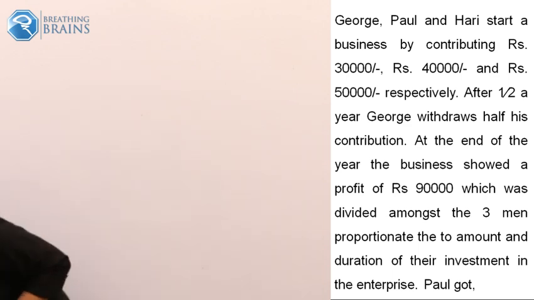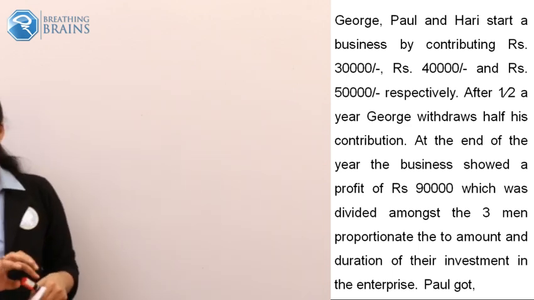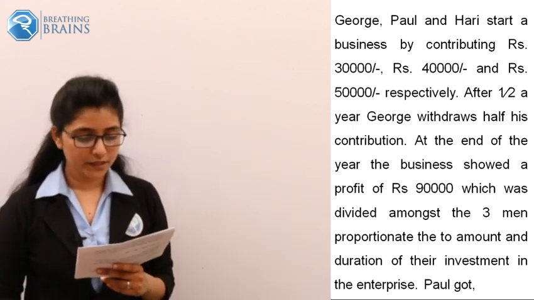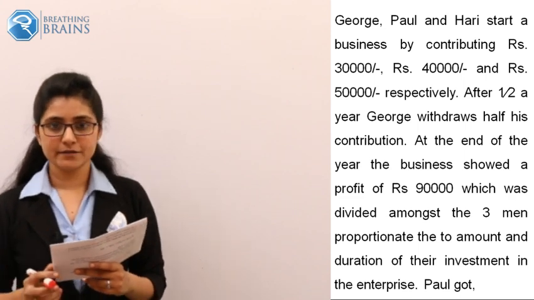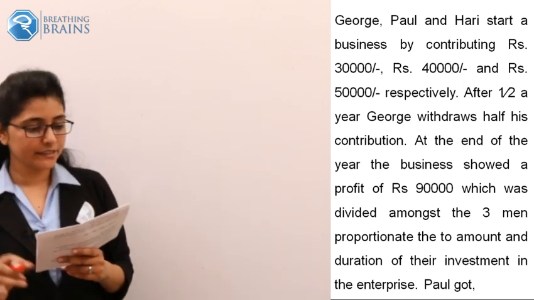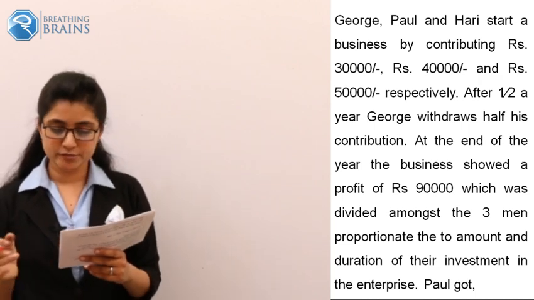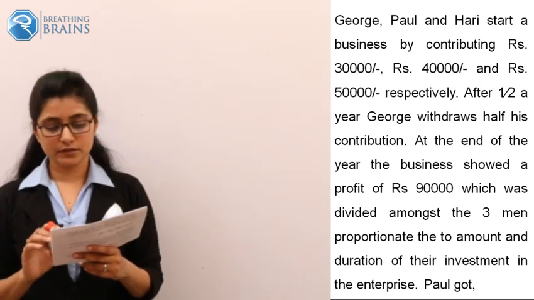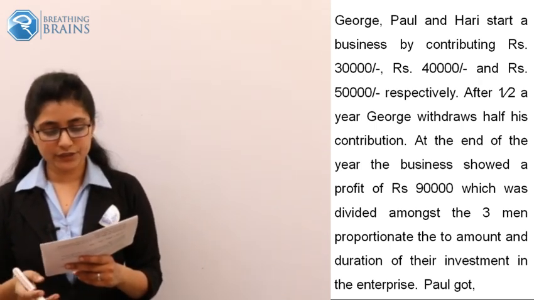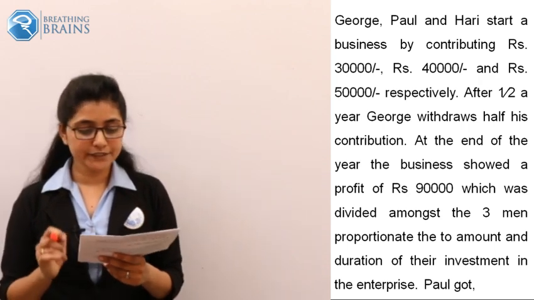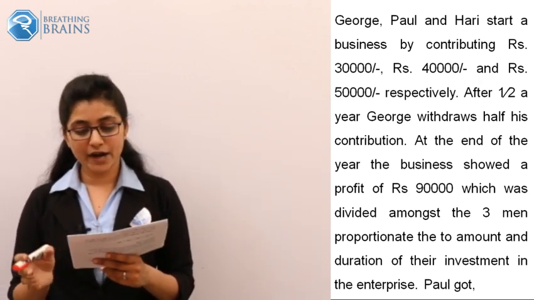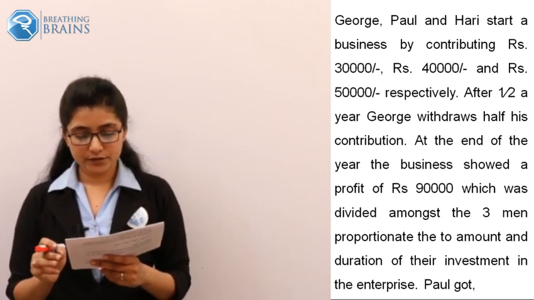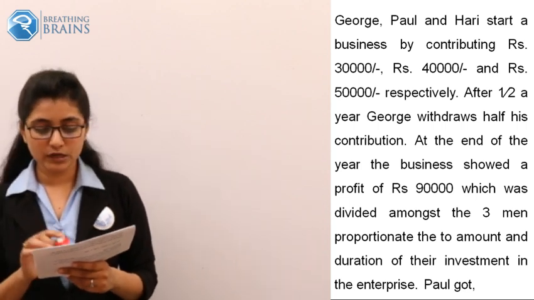So how many friends are there? 3 friends. George, Paul and Hari start a business by contributing rupees 30,000, 40,000 and 50,000 respectively. After half year, George withdraws half of his contribution and at the end of the year, the business showed a profit of 90,000 which was divided among the 3 men proportionate to the amount and the duration of their investment.